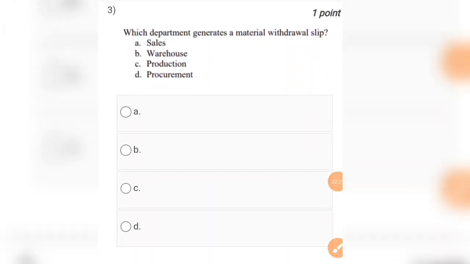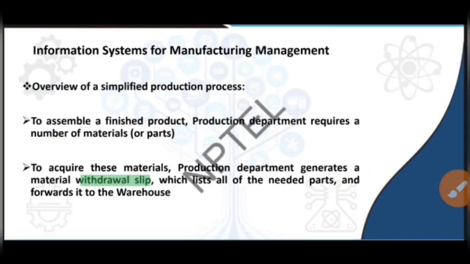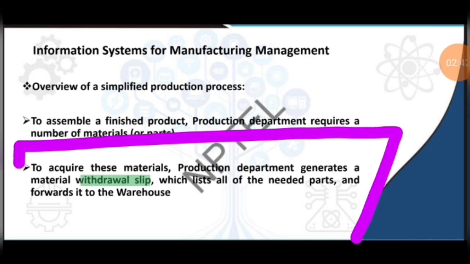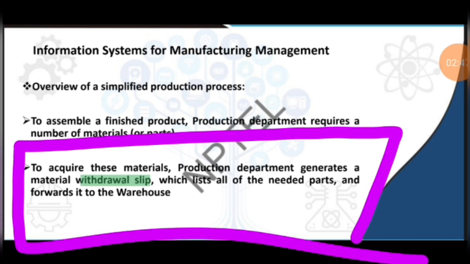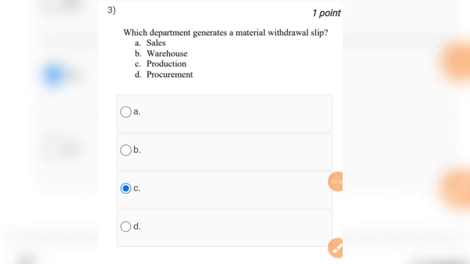Question number 3 is which department generates a material withdrawal slip? Options are sales department, warehouse department, production department and procurement department. So the answer will be production department. You can easily read here: to require these materials, production department generates a material withdrawal slip. Production department is in option number C. So for question number 3, option C will be the correct answer.